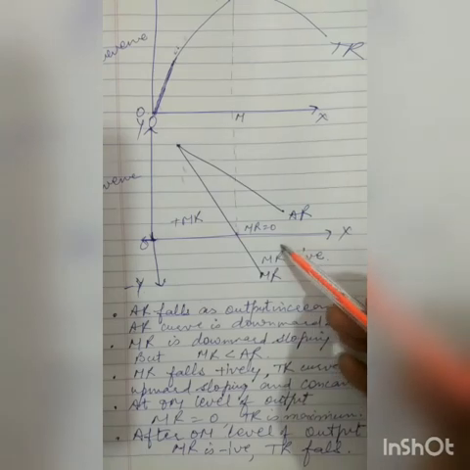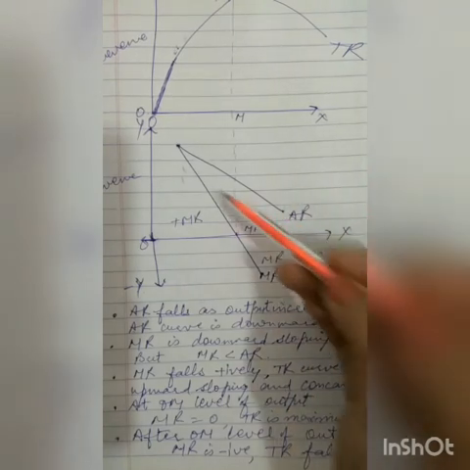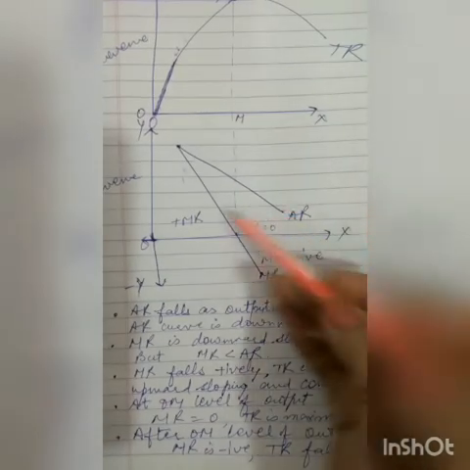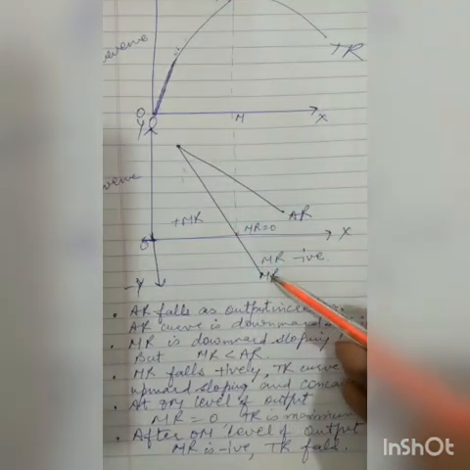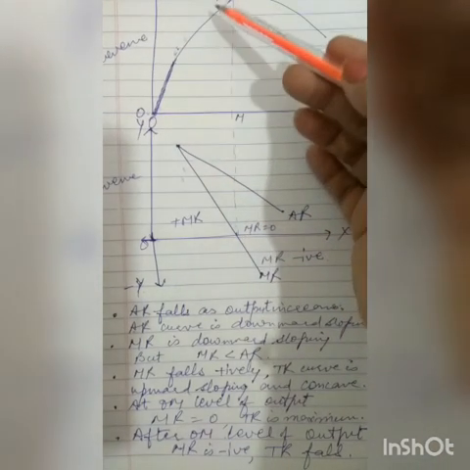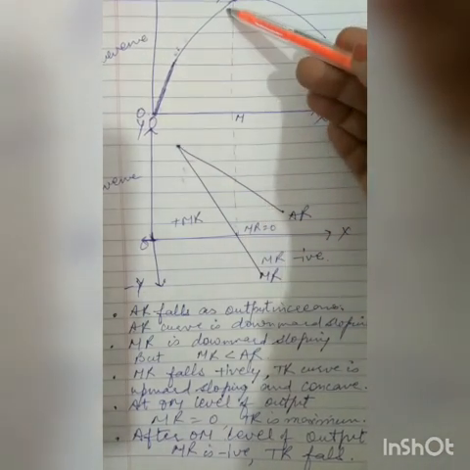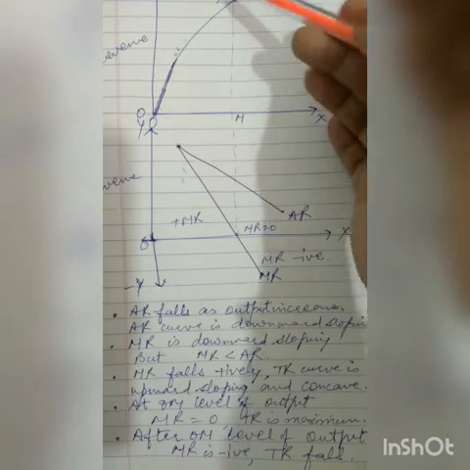And if they want to sell more, the price will fall, the average revenue will fall, and the marginal revenue will also fall. But due to the marginal revenue, TR increases at a diminishing rate, then TR becomes constant, and then TR